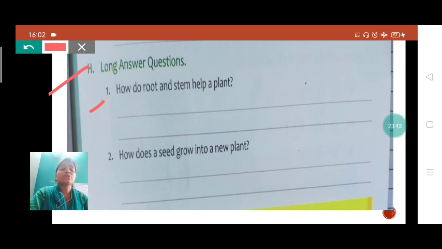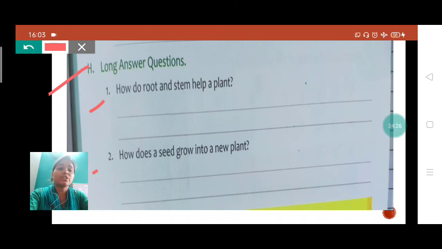You know student, root is very important for plant. Root is under the soil and it takes the water and nutrients. And stem, you know children, stem is also very important. Stem holds the plant and it carries the food and nutrients to the plant. Okay, so we will write here the answer like this. See here, root fixes the plant in the soil and stem supports the plant. It carries food and nutrients to all parts of plants. Okay students, so this will be the answer to this question.